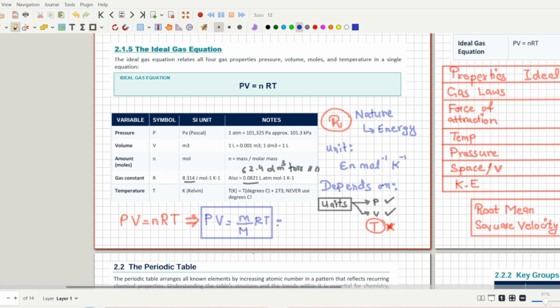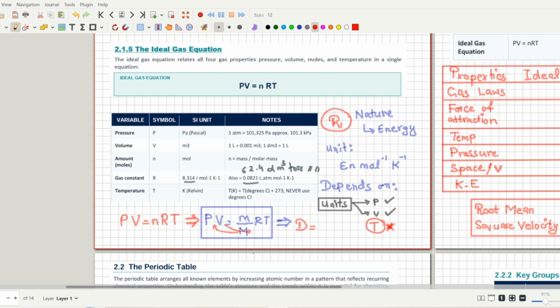Let me ask you something. What if you multiply these equations with each other? Let's rearrange these equations. For example, if you have molar mass here, it will go up, and volume comes down here under the mass. So what is mass divided by volume? Mass divided by volume is density, right? You can write it as capital D or small d, it's up to you. You just have to memorize the formula. So mass over volume is density.